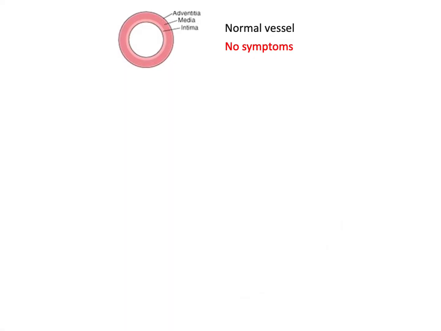As you can appreciate in this figure, this is a patent coronary artery. There is no fixed occlusion, and as you can see the layers, from the innermost layer, it's the intima, then the middle layer, which is the media, and then the outermost layer, which is the adventitia.